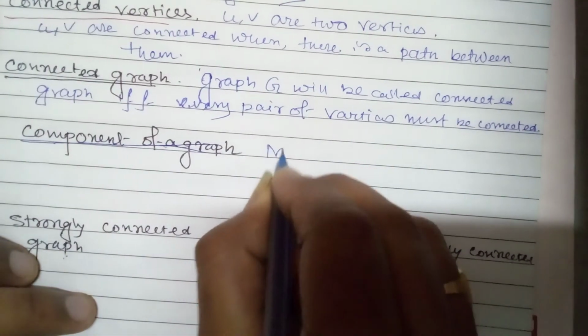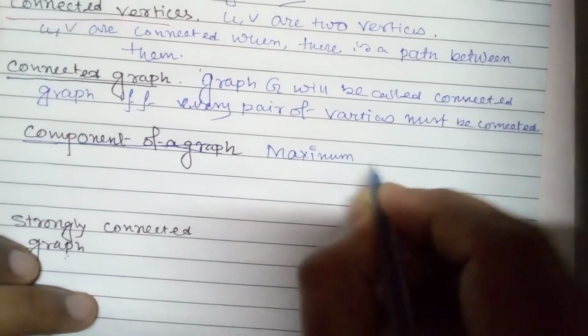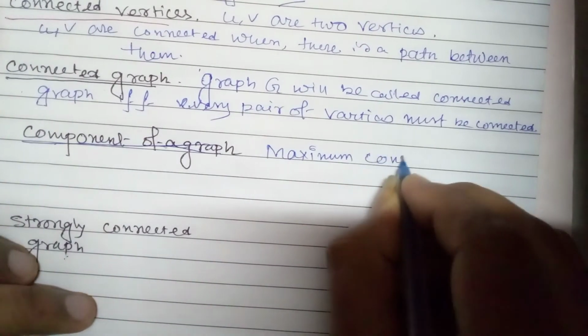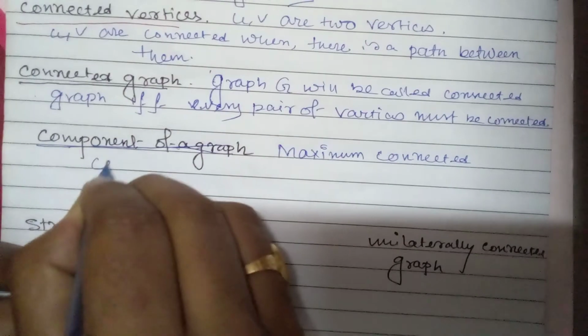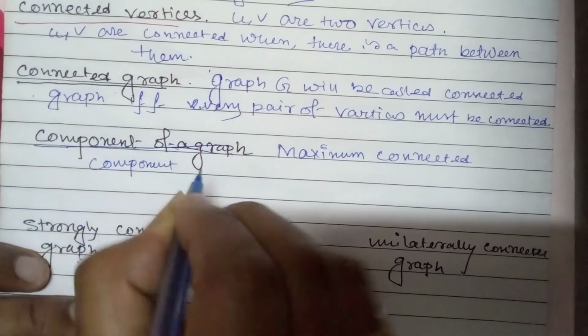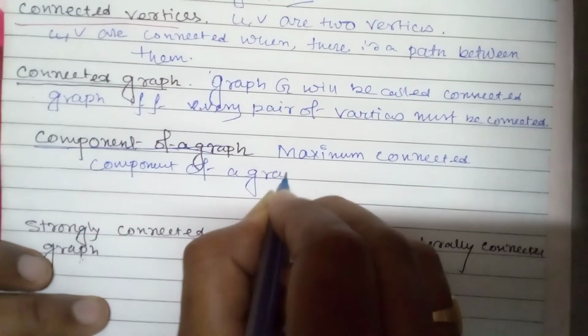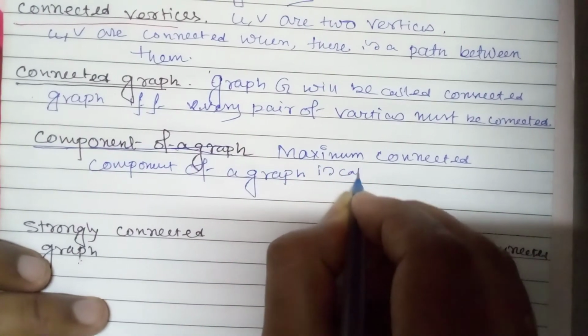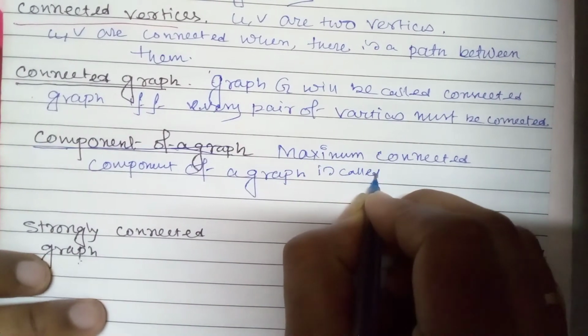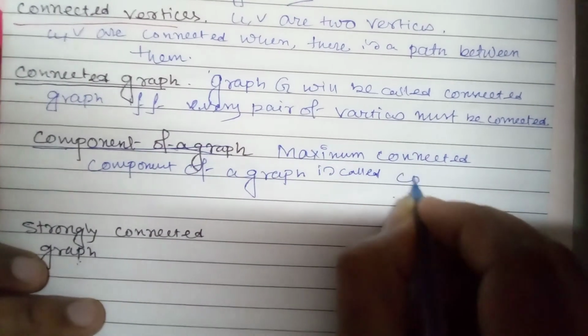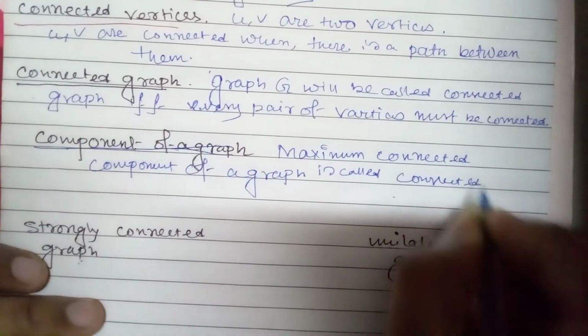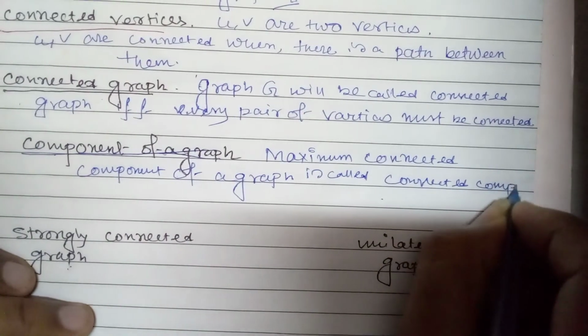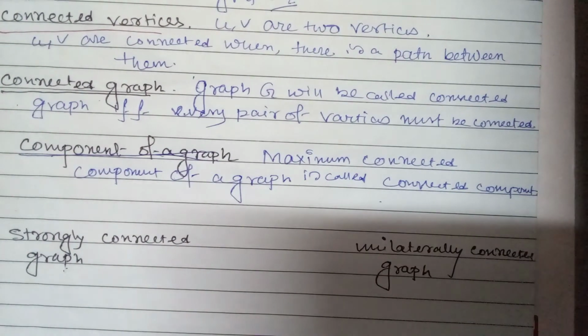So the maximum connected subgraph of a graph is called a connected component. Okay, so the number of components that are present in the graph is the components of a graph.